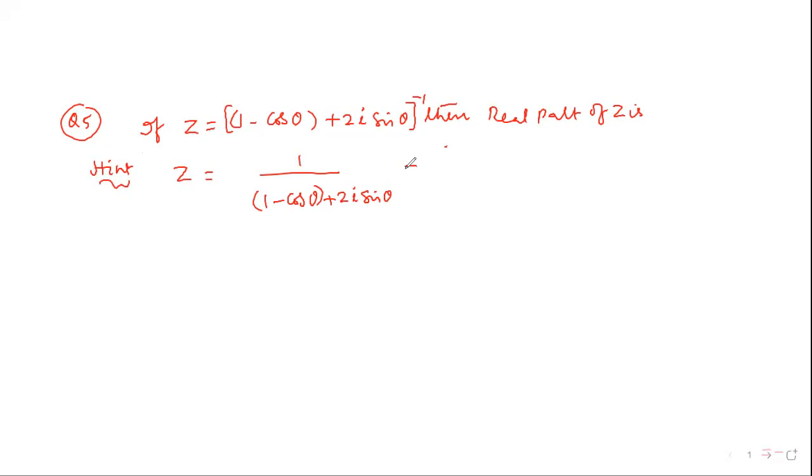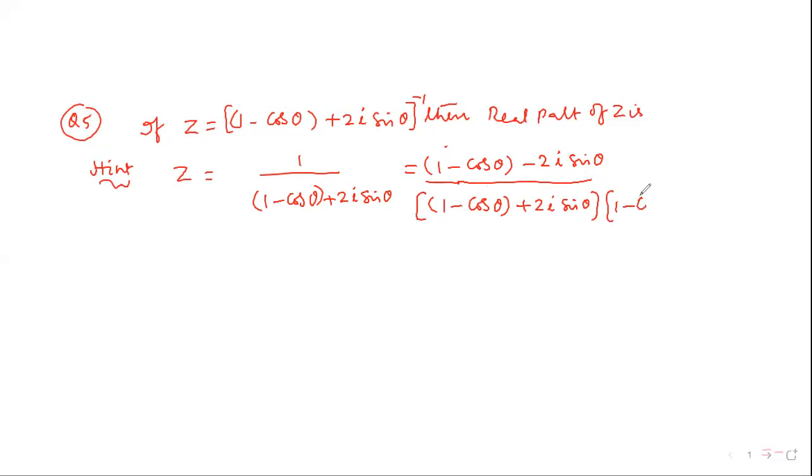Multiply numerator by 1 minus cos theta minus 2i sin theta, and the denominator is (1 minus cos theta plus 2i sin theta) into the rationalizing term (1 minus cos theta minus 2i sin theta).